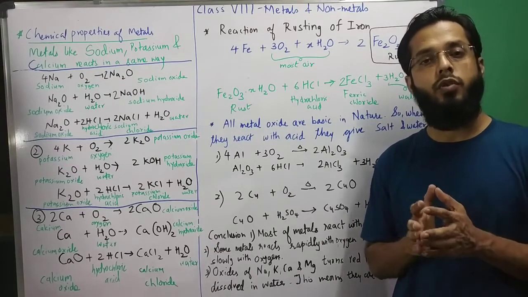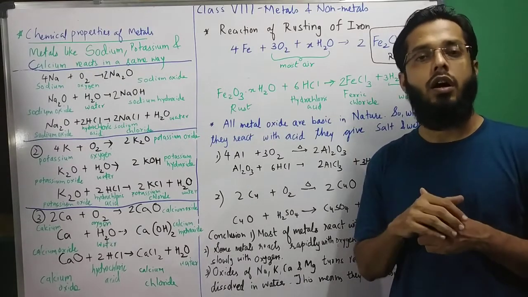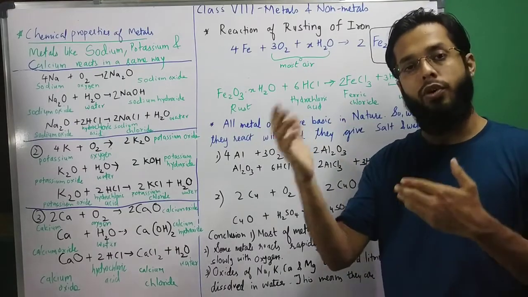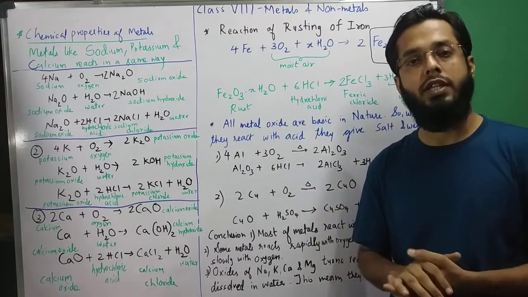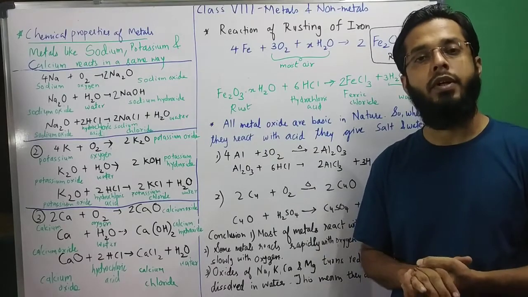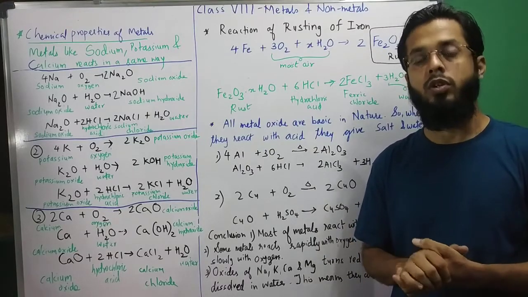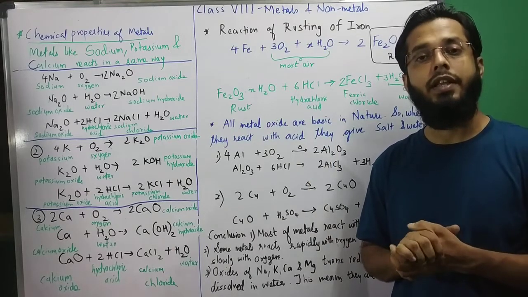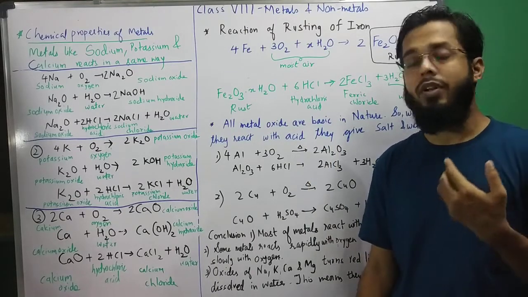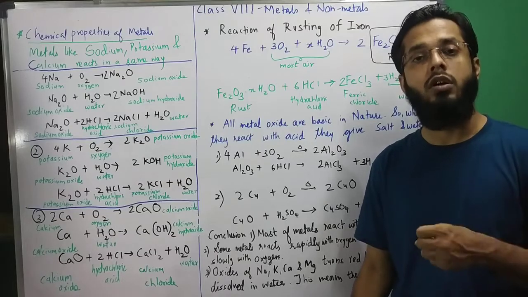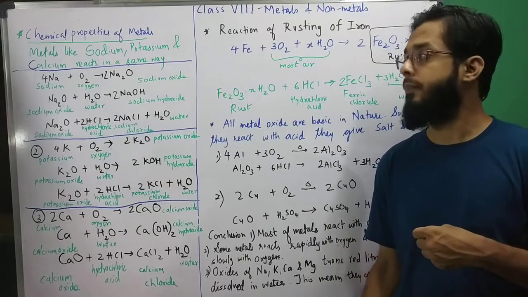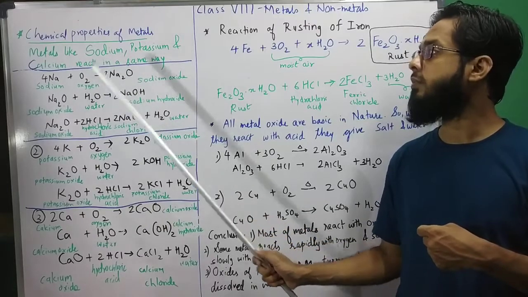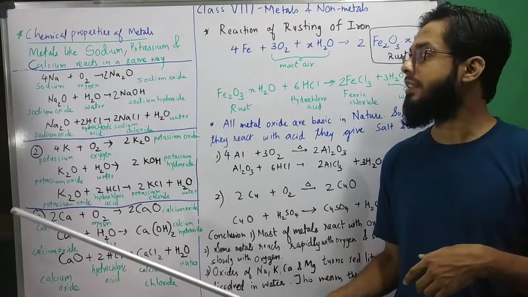So, dear students, we know that in the reactivity series, potassium, sodium, calcium are more reactive, and those below in the series, that is gold, platinum, are least reactive. So those in the higher position in the series are much more reactive. They react with oxygen, they react with water, and more vigorously. Let us see metals like sodium, potassium, calcium. They react in a similar way.